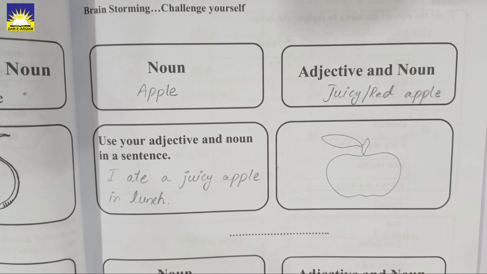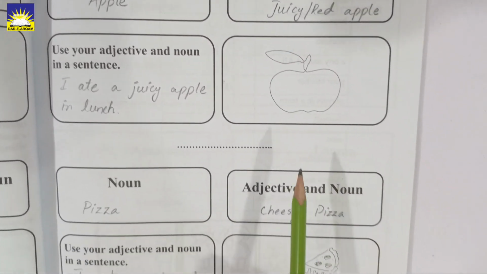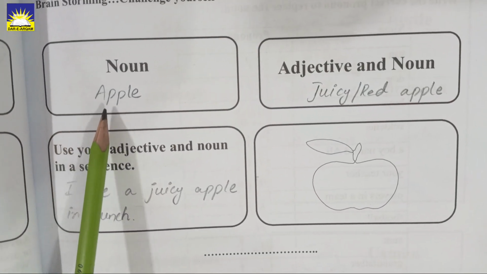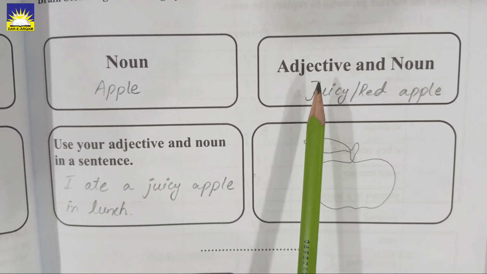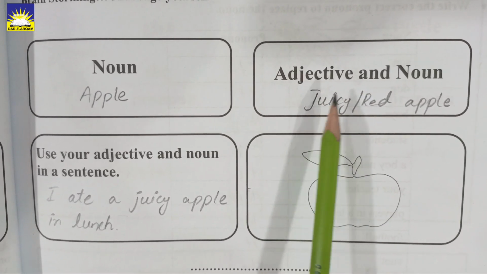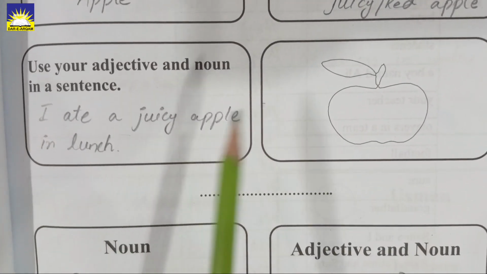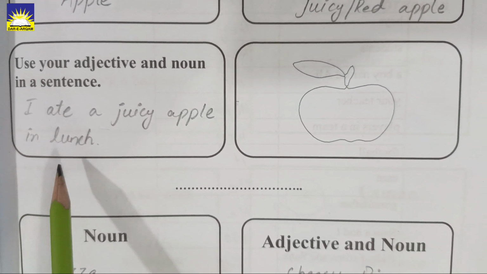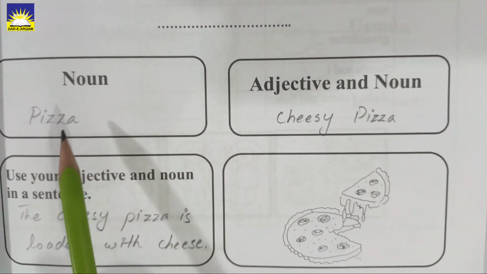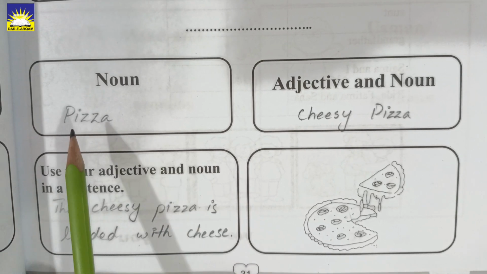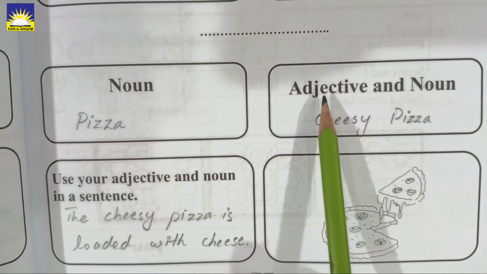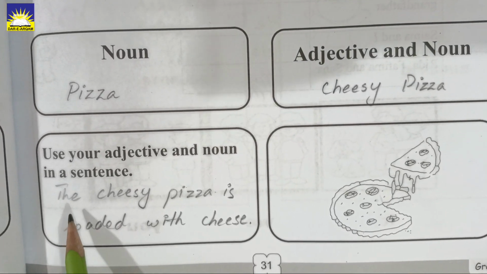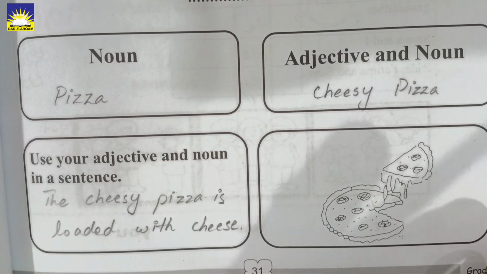On page 31, you are going to have another object. You can see here is another image, of an apple. You are going to write first that it is a noun, apple, and then you can write it with an adjective like juicy or red apple. Then you are going to use the same adjective and noun in a sentence. I ate a juicy apple at lunch. You can make many more sentences like that. Another image is of pizza. You write here pizza, and along with the adjective you write cheesy pizza. You can write I ate a cheesy pizza, or the cheesy pizza is loaded with cheese.